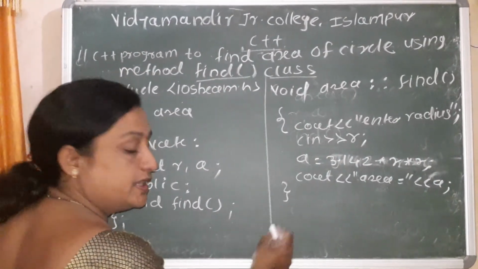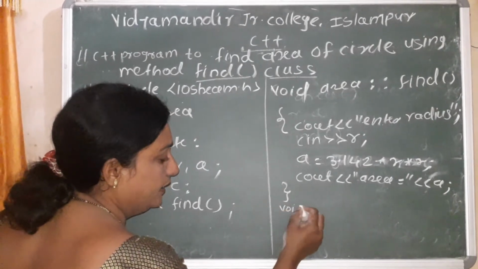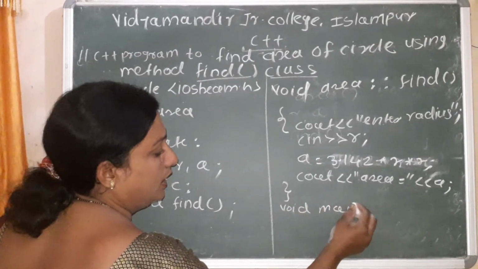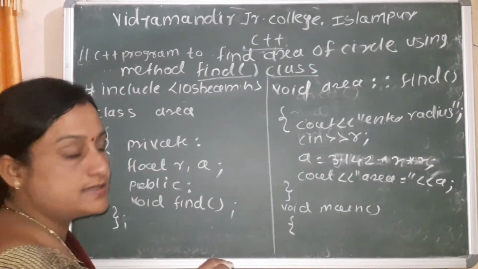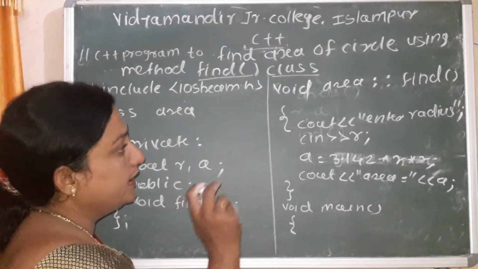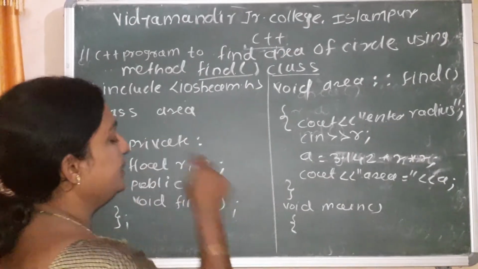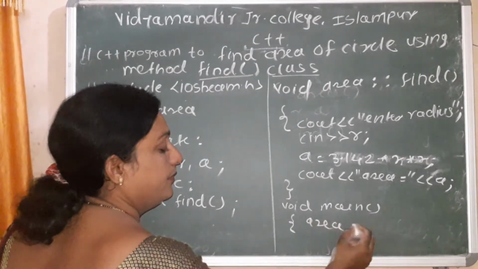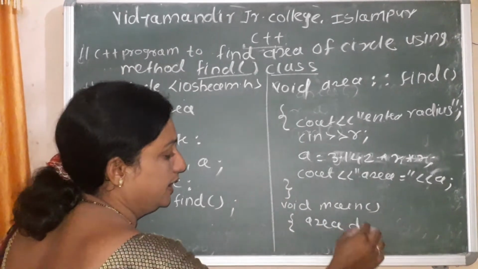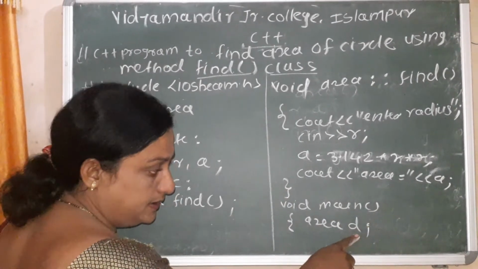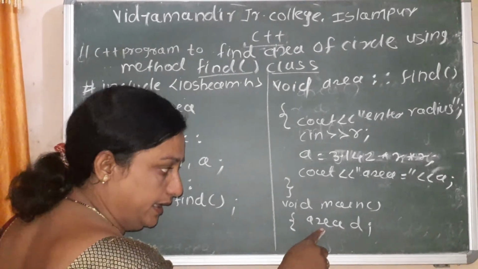Next is object declaration, void main. In the object declaration, the first statement is the object name, that is the class name, and any valid variable name. Suppose I use d, that is d is the object of the class Area.